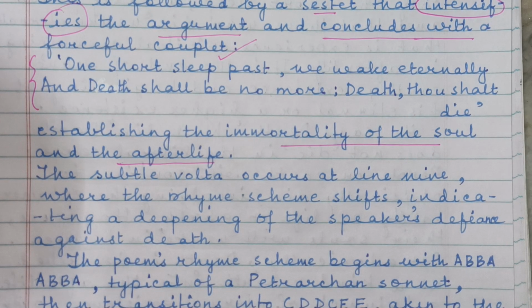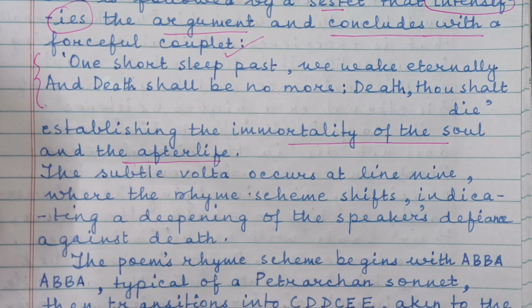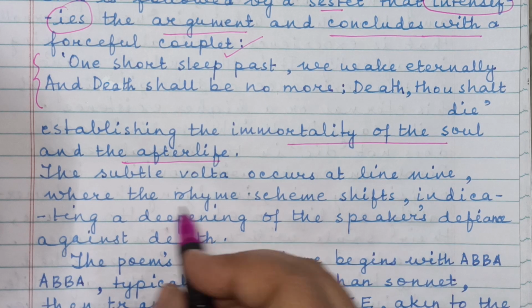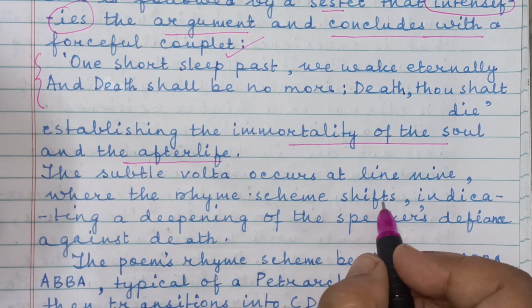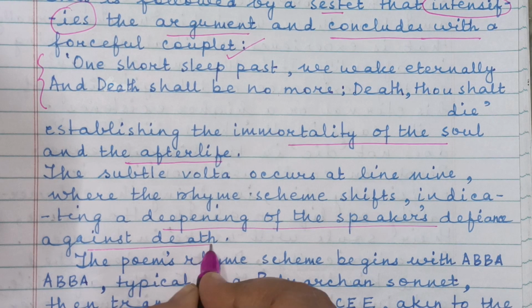Now, what is the meaning of volta? Just see, it's there on the screen. These terms and expressions are all related to the structure of the sonnet. These are new terms, so learn them. The subtle volta occurs at line 9, where the rhyme scheme shifts, indicating a deepening of the speaker's defiance against death.